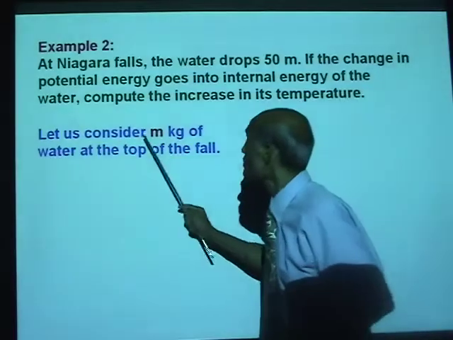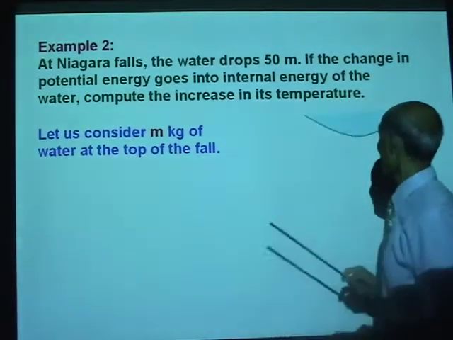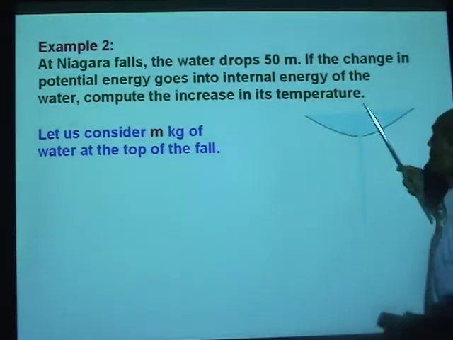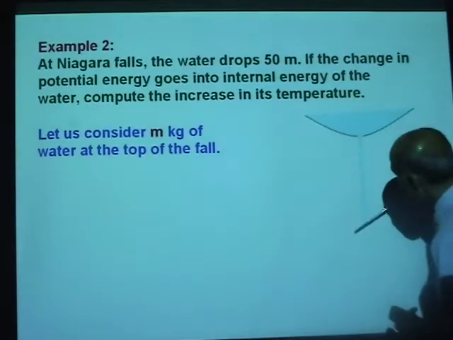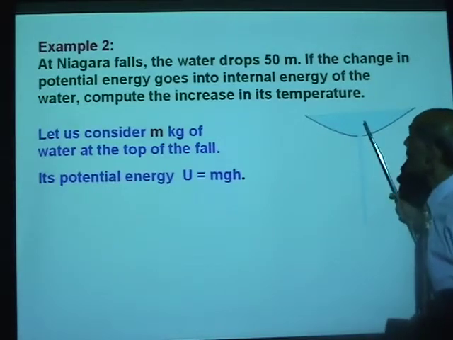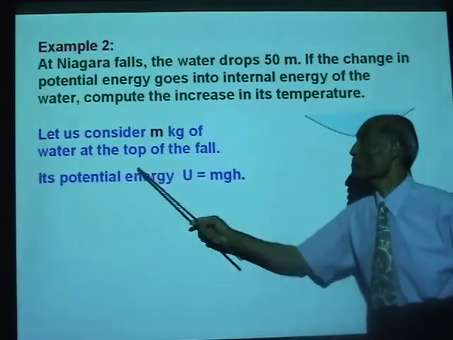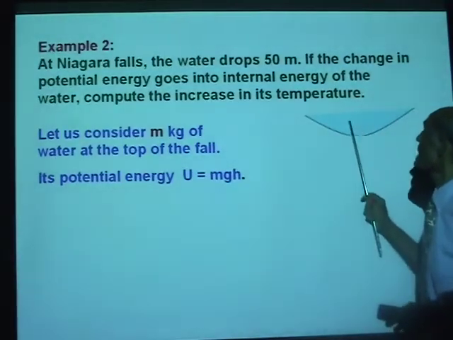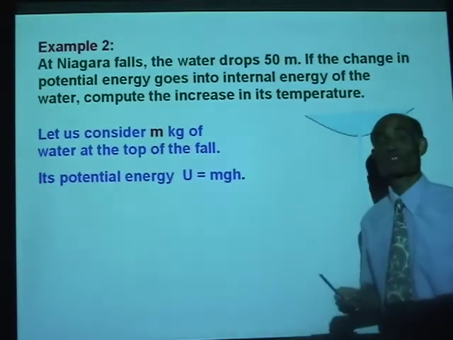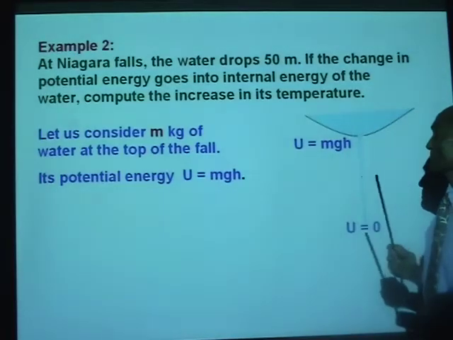Now, let's consider m kilograms of water at the top of the fall. Look at my diagram. This is supposed to be Niagara Falls, big water falling to the bottom. Let's say m kilograms of water falls to the lower level. What is the potential energy of that m kilograms of water at the top? It is mgh. So U equals mgh at the top.